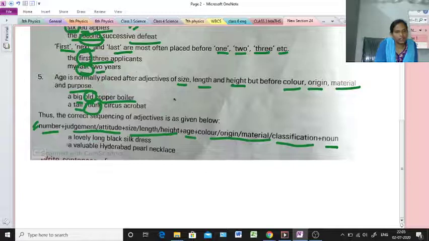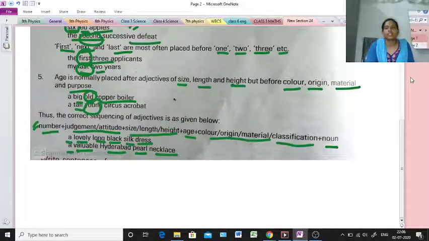A lovely, a is a number, lovely judgment, long size, black color, silk material, dress noun. A number, valuable judgment, and Hyderabad place, pearl material, necklace noun.